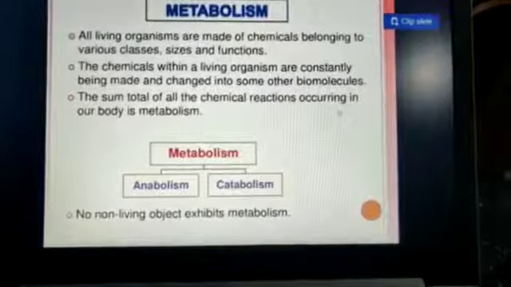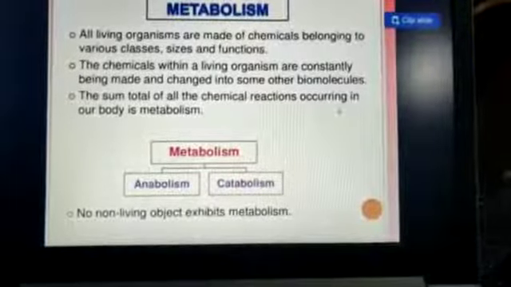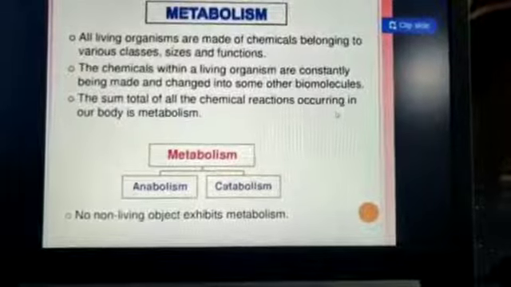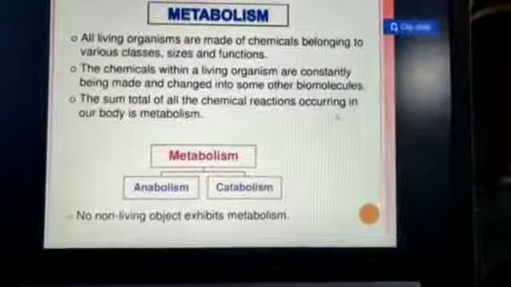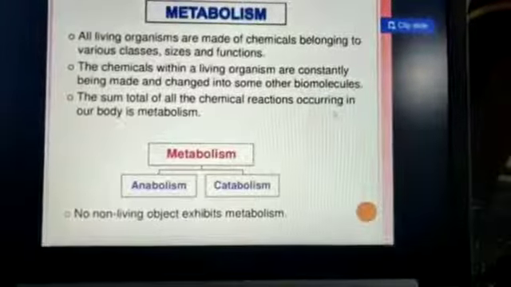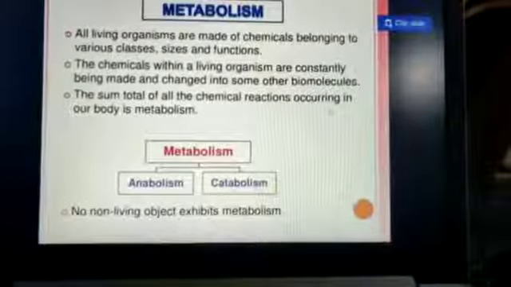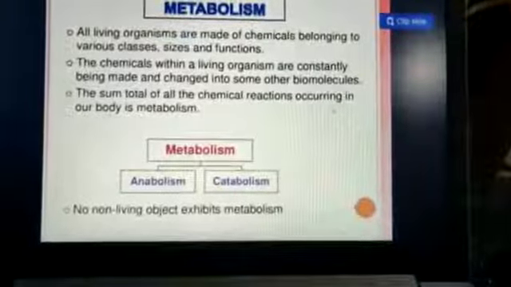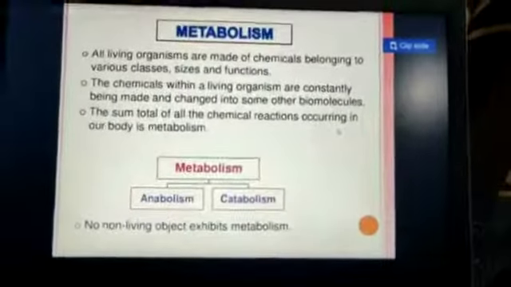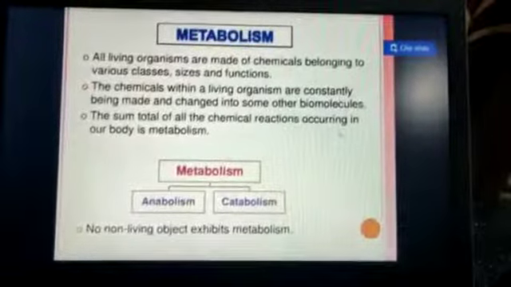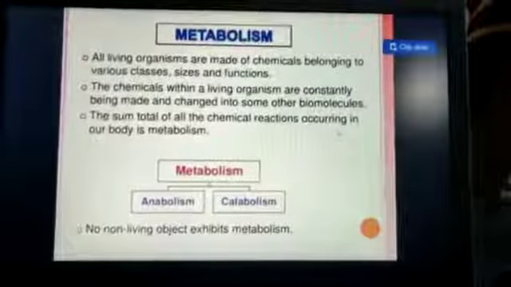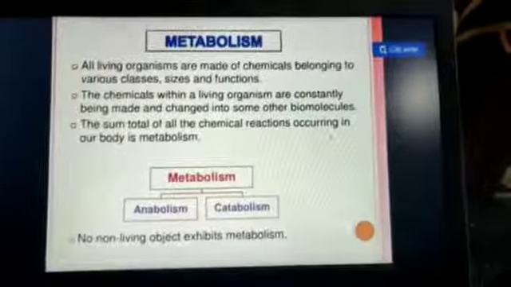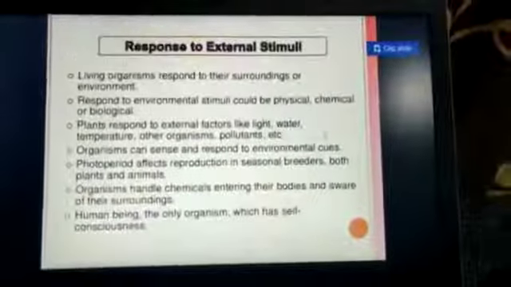Anabolism is the joining of molecules to form certain things. The elements join to form a product, and whatever product is formed is broken down to provide energy or certain chemicals. That is catabolism. So anabolism and catabolism are the steps of metabolism. If we consider these living things, metabolism should run in their body.